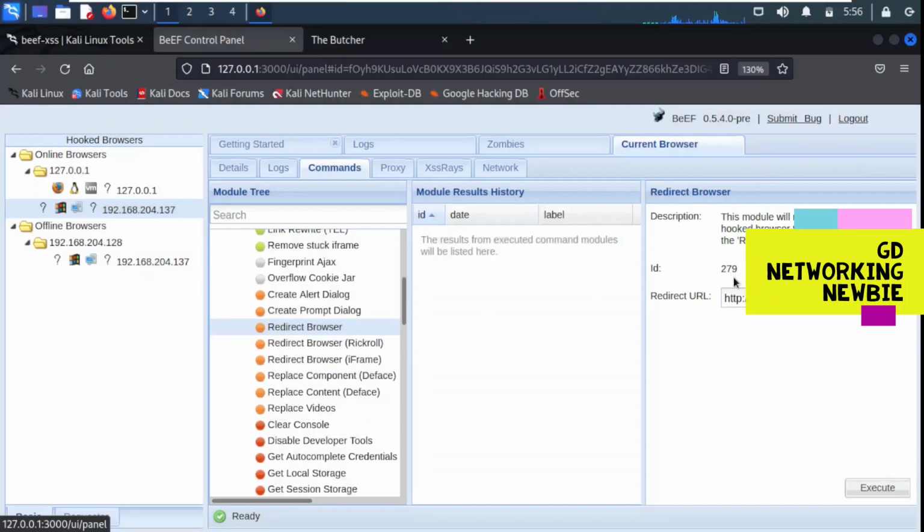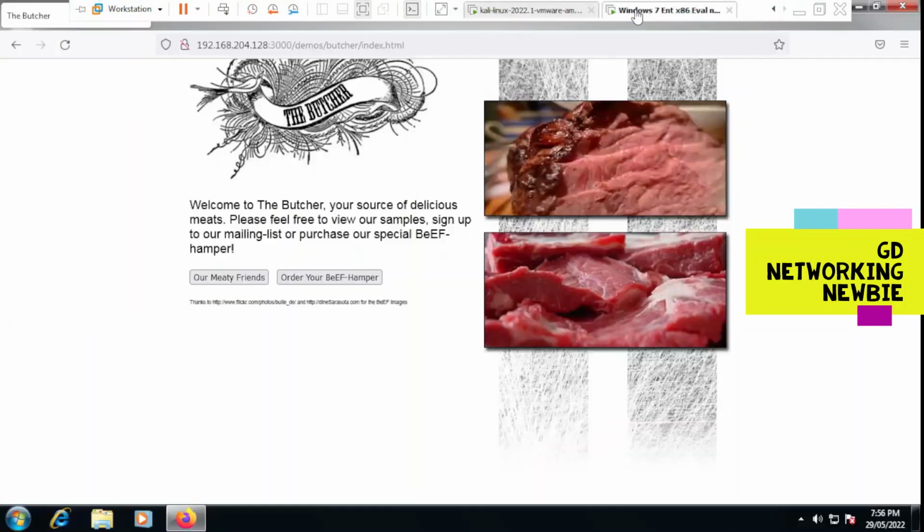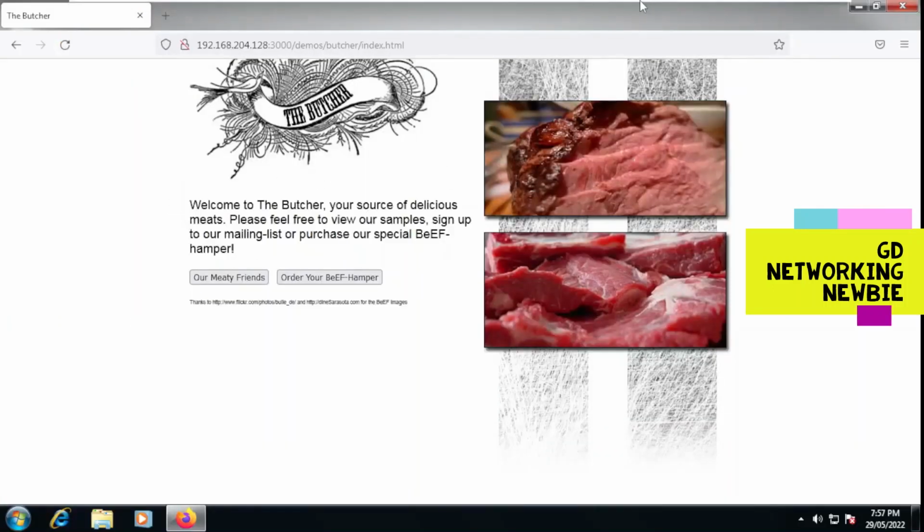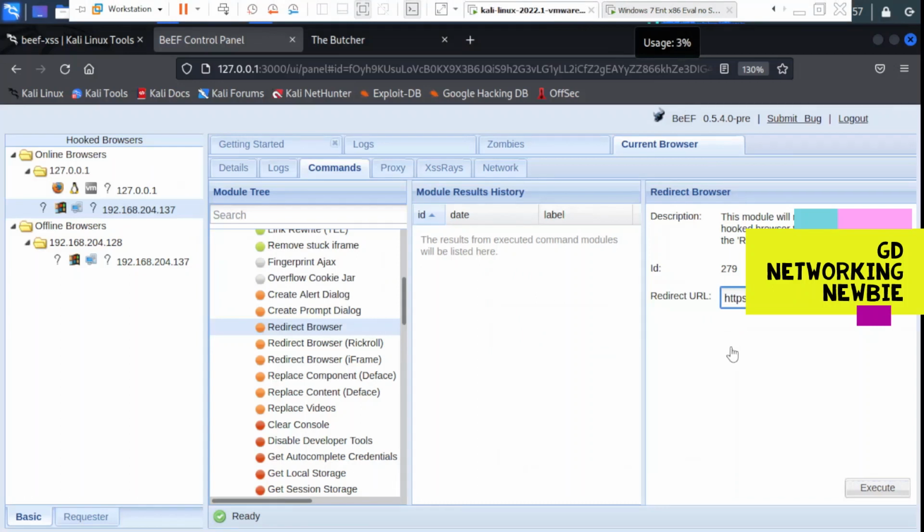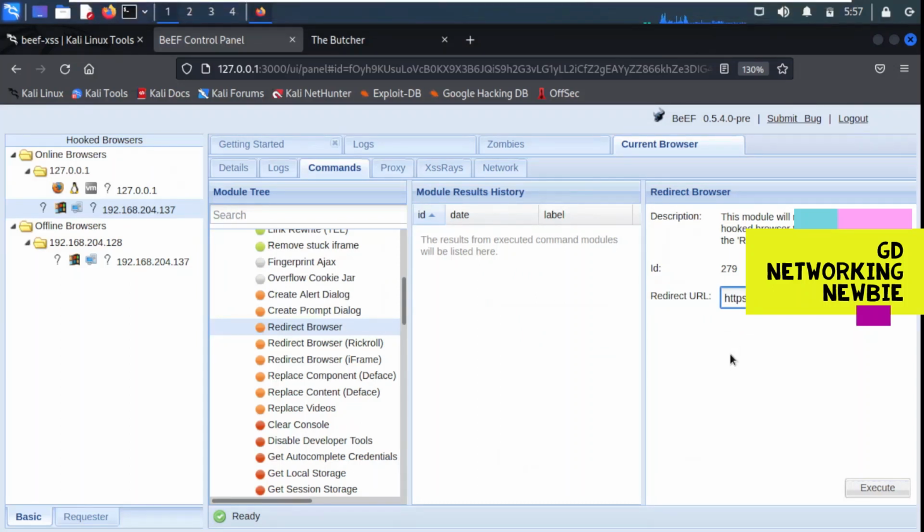So we are going to click there, and you can see it says that this module will redirect the selected hooked browser to the address specified in the redirect URL. So in this case we have to give some URL here, and the victim's browser will be redirected to somewhere else. For example, I'm going to write bbc.com, and before executing I want to show you what is displayed on Windows 7. You can see this is the browser of the victim machine. But now from this attacking machine, if we execute this module, let's see what happens.